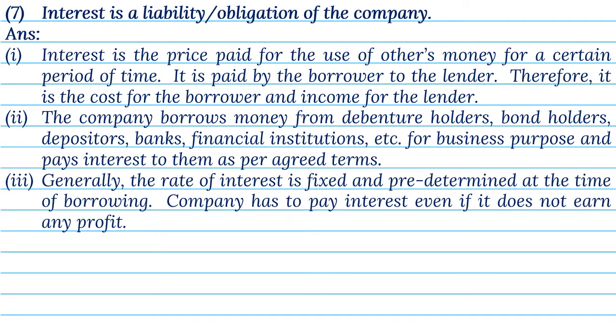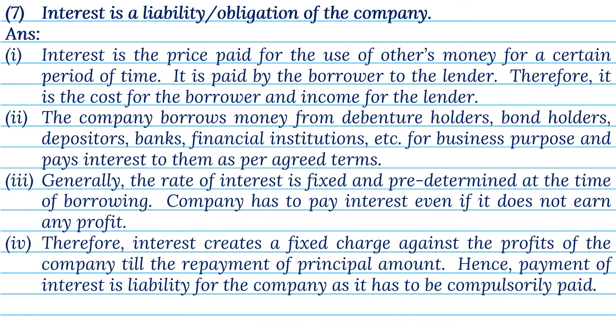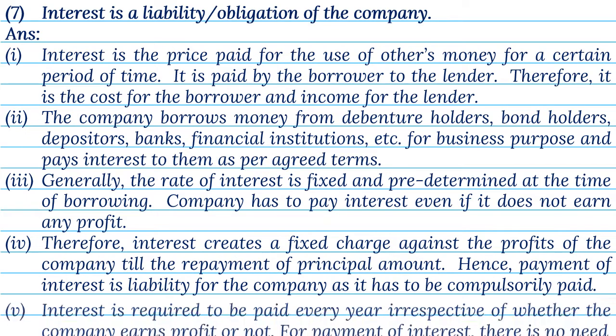3. Generally, the rate of interest is fixed and predetermined at the time of borrowing. Company has to pay interest even if it does not earn any profit. 4. Therefore, interest creates a fixed charge against the profits of the company till the repayment of principal amount. Hence, payment of interest is a liability for the company, as it has to be compulsorily paid. 5.